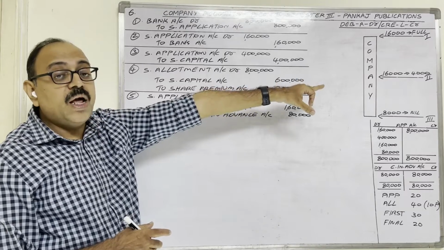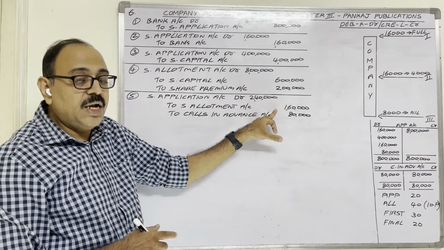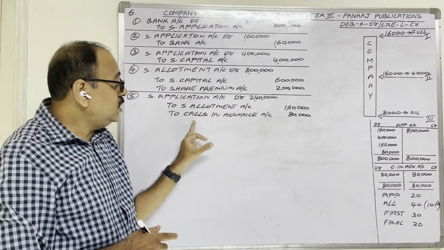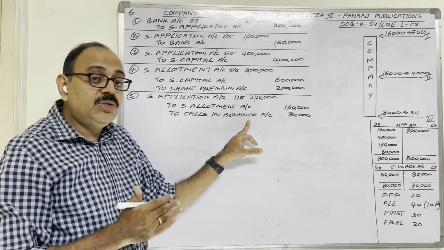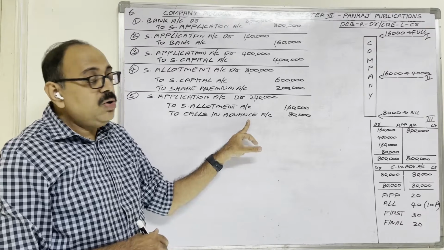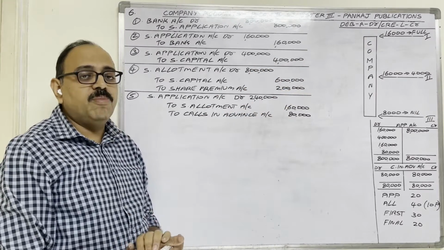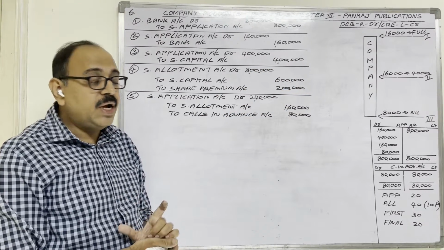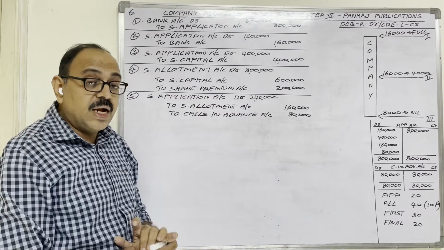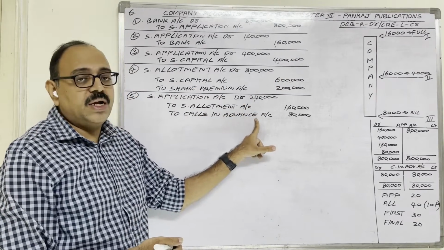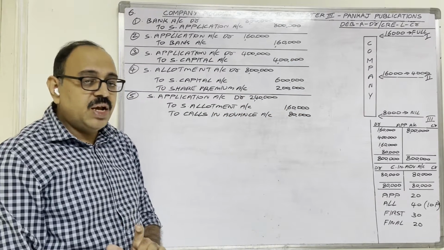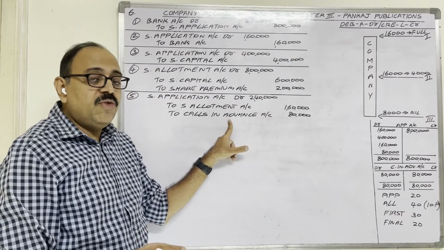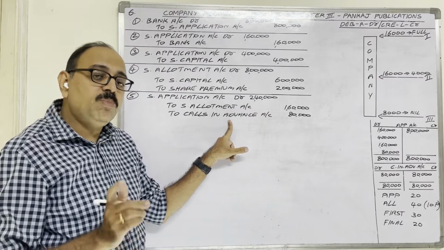Now they are not debtors for this allotment money. That is why their account is created. Calls in advance account is created because from applicants we received this money in advance. So applicants are creditors to the company. Creditor is a liability. Liability shows a credit balance. That is why calls in advance account is created. Actually here we should write applicants' names. Instead of their names we are writing this word now. Therefore calls in advance account is also a personal account.